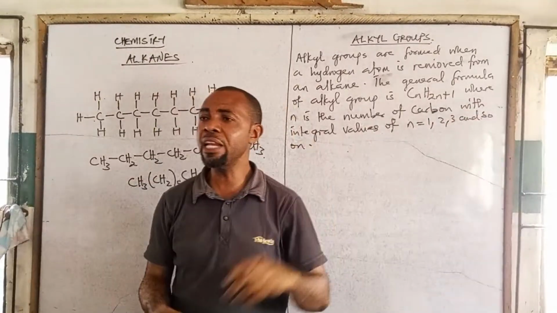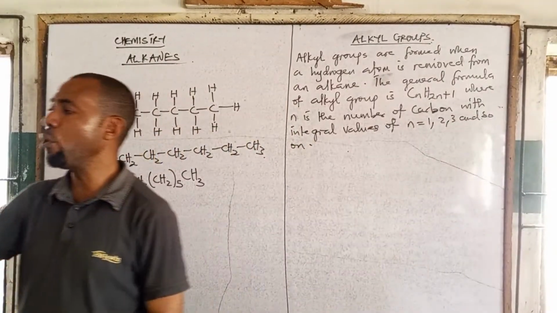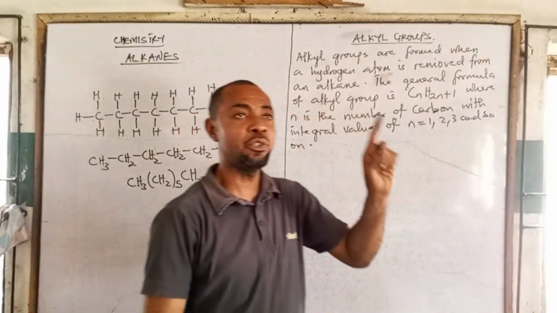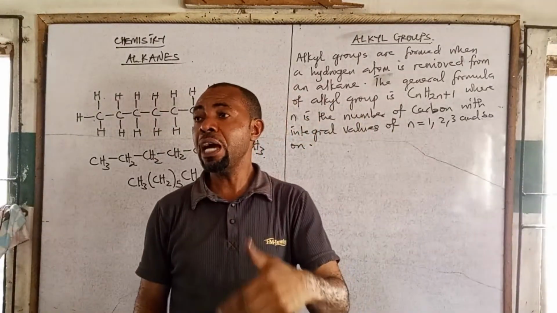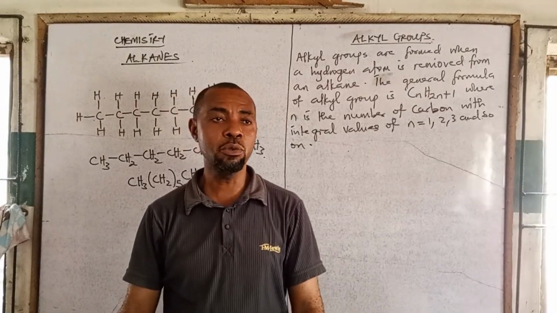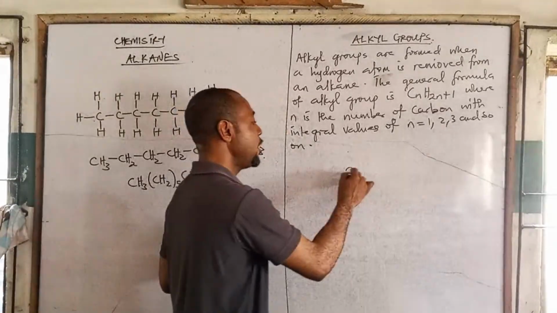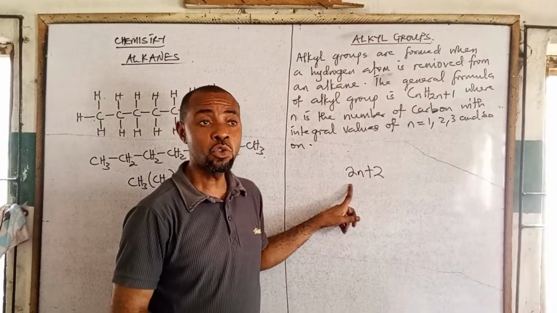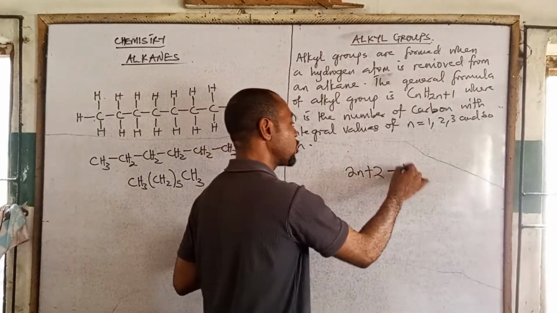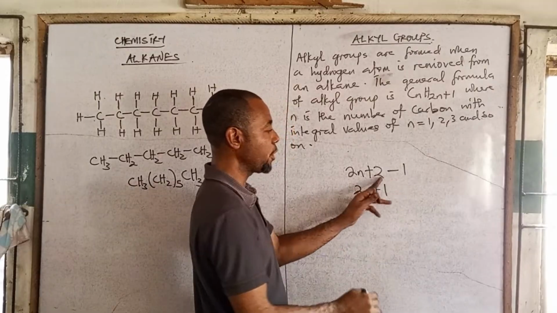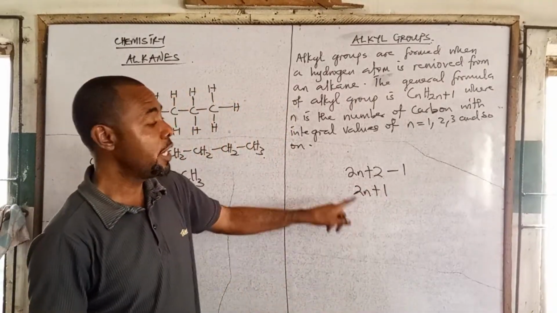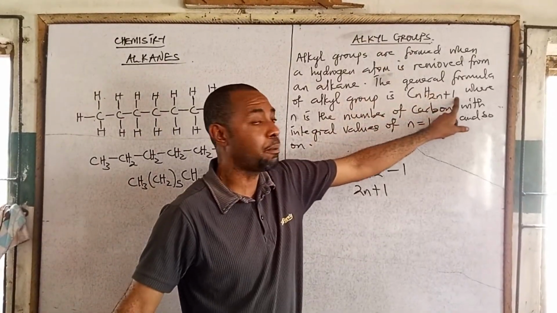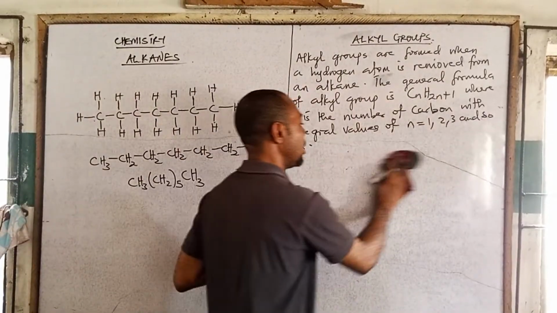Remember, we just said that an alkyl group is a group formed when you remove a hydrogen atom, just one hydrogen atom, from an alkane. Now, if originally the number of hydrogen atoms in an alkane is 2n plus 2, if you remove 1, 2 minus 1 will give you 1, so 2n plus 1. So the general formula of alkyl group now is CnH2n+1. That's the general formula of alkyl group.